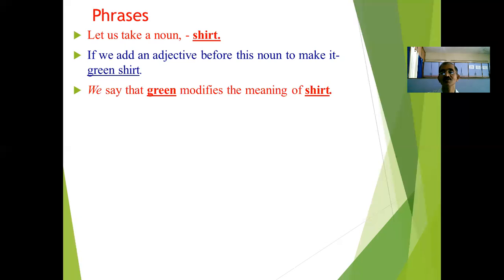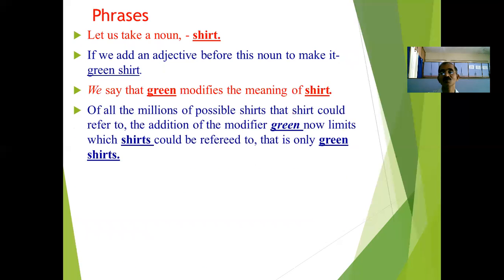Here we have only one word, shirt. When we add an adjective before it, it modifies the meaning of the word shirt. Of all the millions of possible shirts, which shirts could shirt refer to? With the addition of the modifier green, it limits which shirts could be referred to.